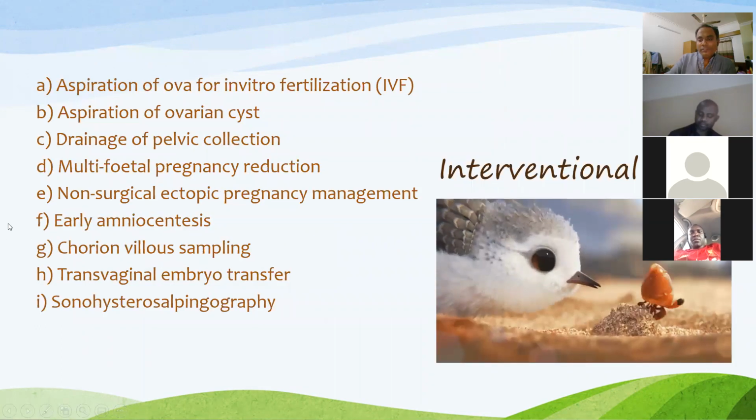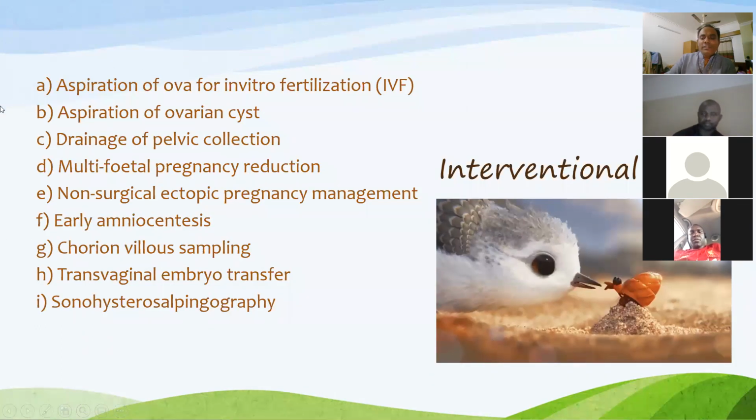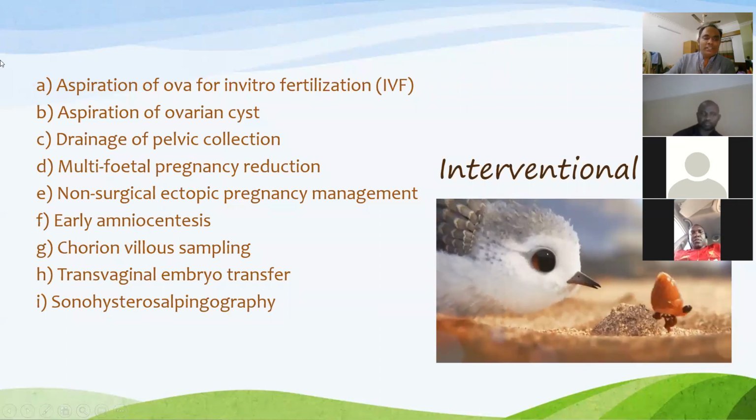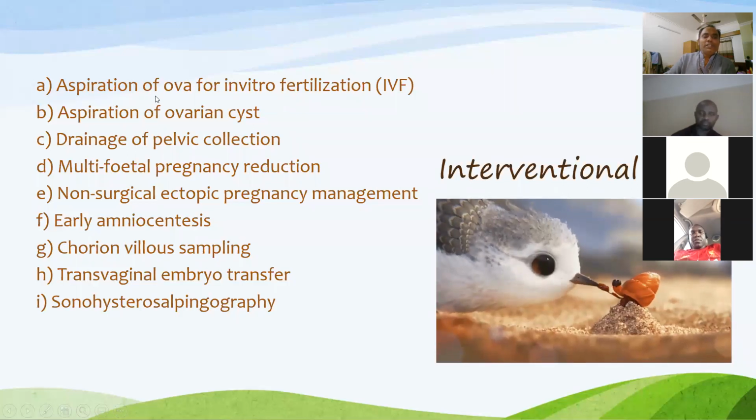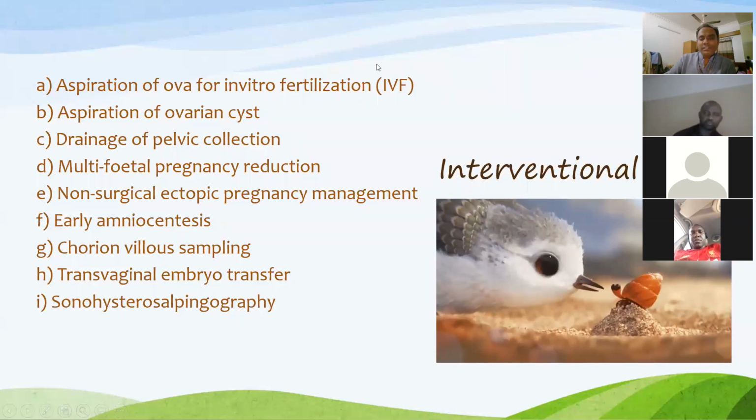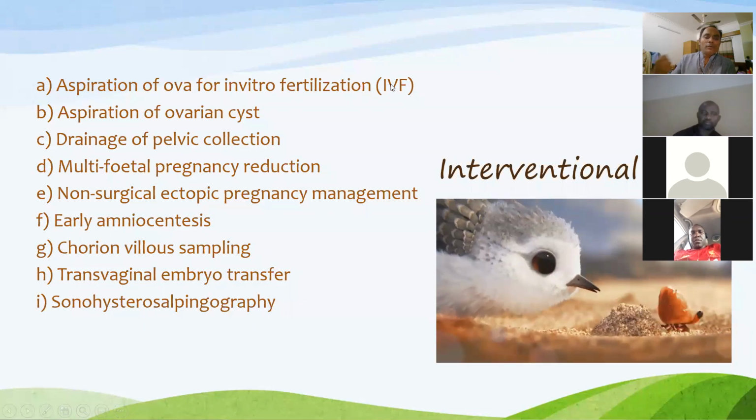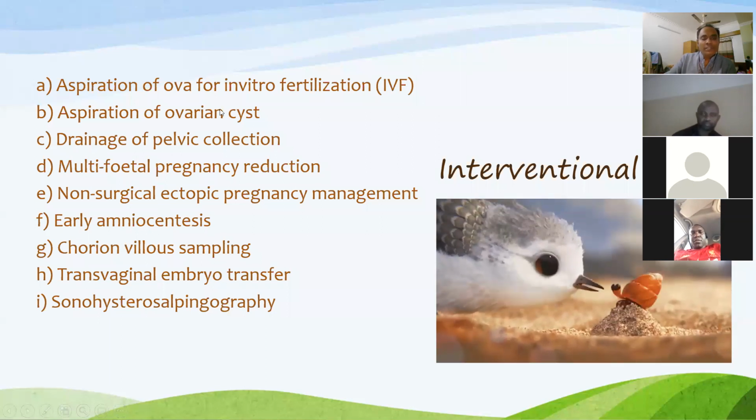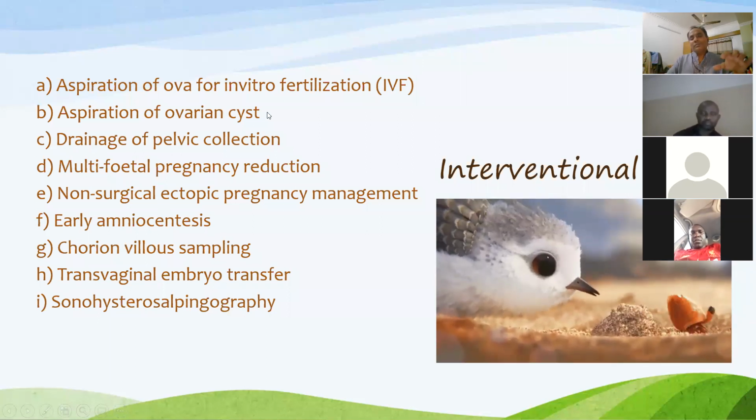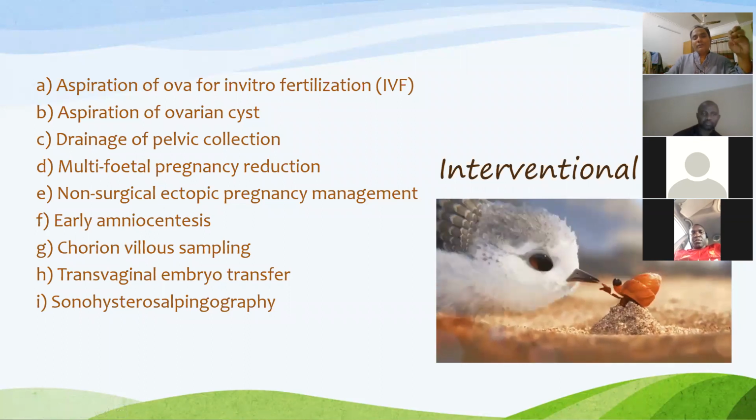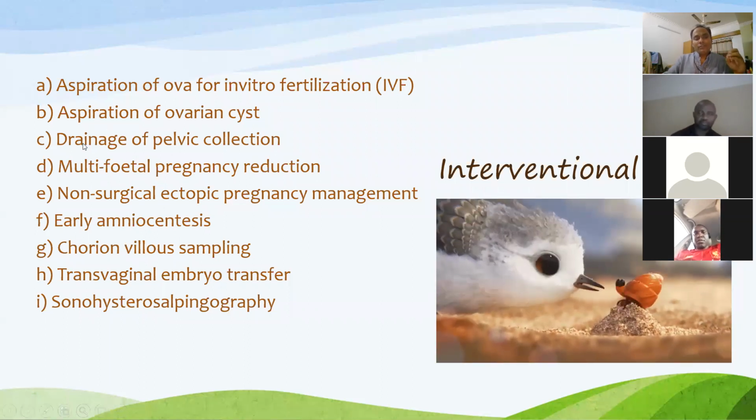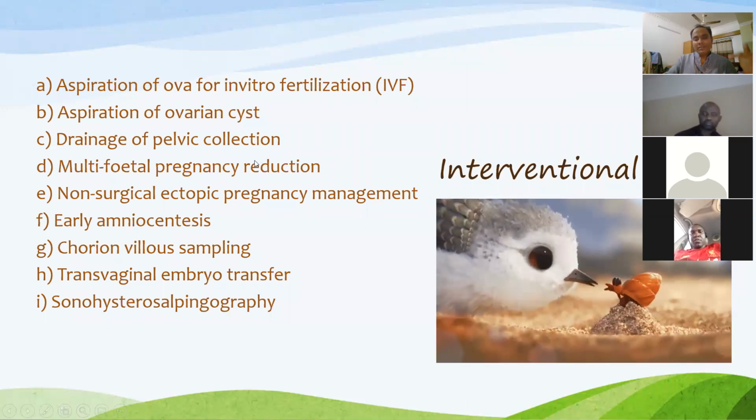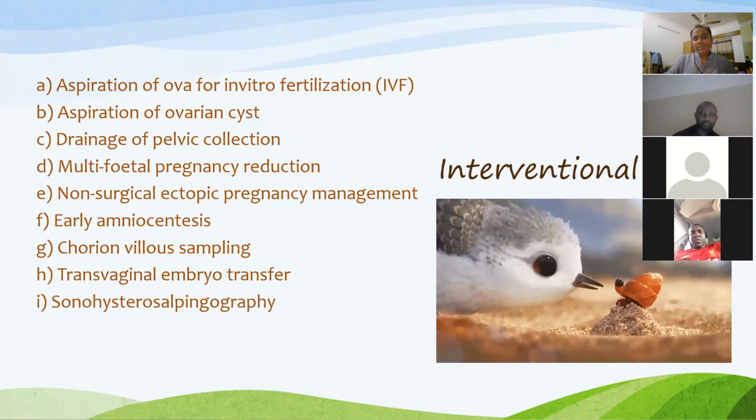So interventional uses, and we know TVS has its main use in intervention. What are these? Aspiration of ova for in vitro fertilization. In case of IVF, for ovum retrieval we use TVS. Aspiration of ovarian cysts, sometimes done under ultrasound guidance. Drainage of pelvic collection, sometimes the pelvic collection is drained through the fornix of the vagina under ultrasound guidance.